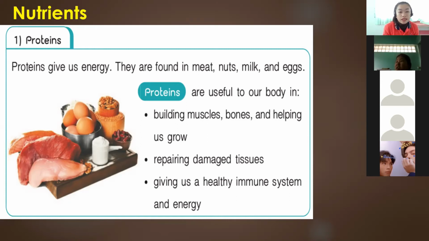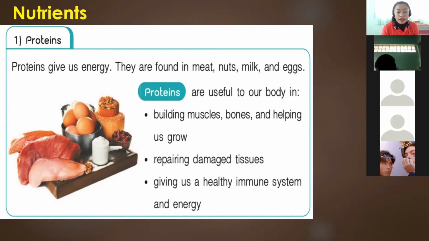Okay, so proteins are very useful because they help us in building muscles, bones, and helping us grow. Proteins help make our bones stronger and build muscles. This is very important for those who do workouts and want to build bigger muscles, so it is very important to their diet.